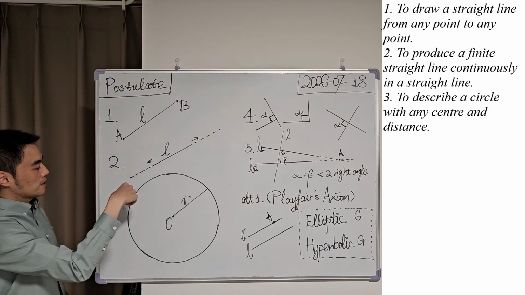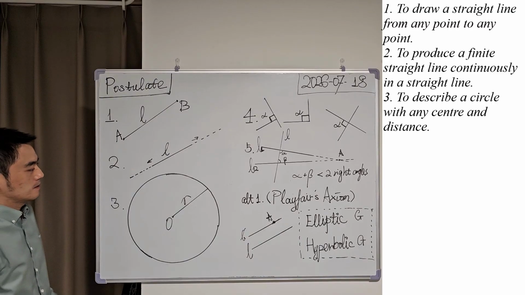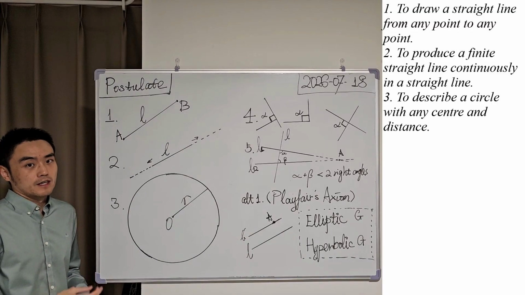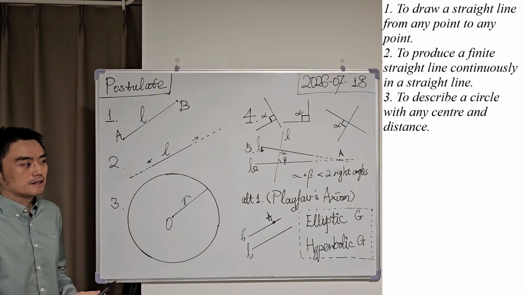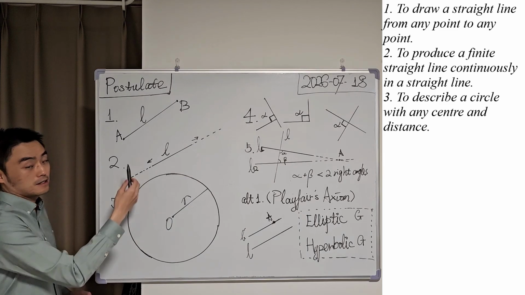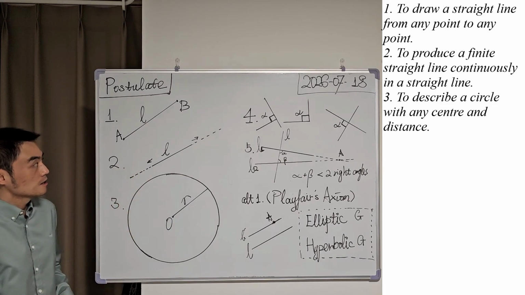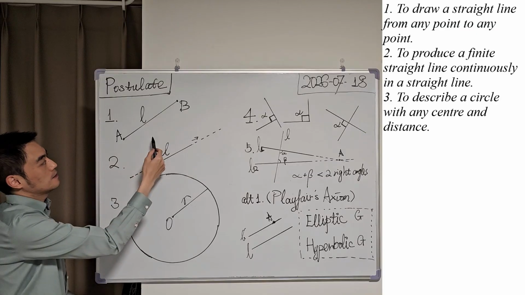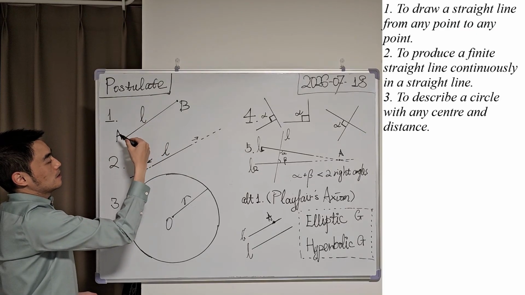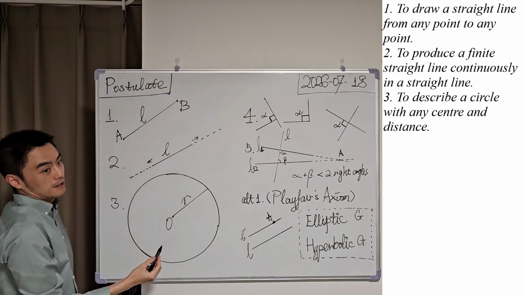Okay, the first 3 postulates are pretty straightforward, but I would like to add a bit of information about the uniqueness of them, because Euclid had not explicitly mentioned the uniqueness of these 3 postulates. So in postulate 1, the straight line L connecting point A and point B is unique.